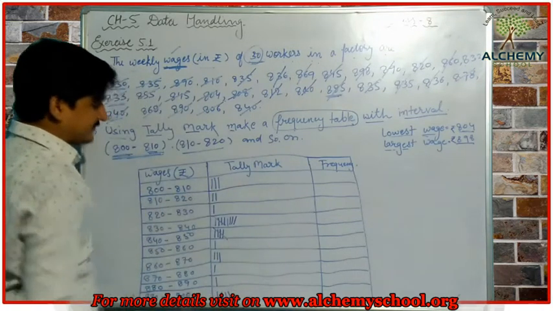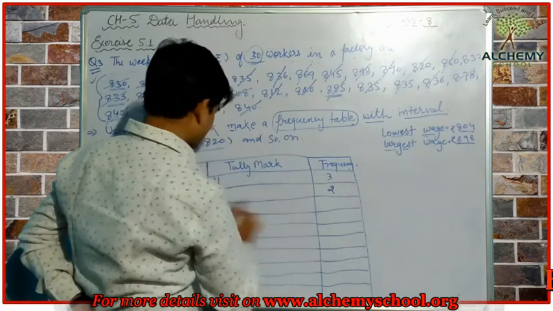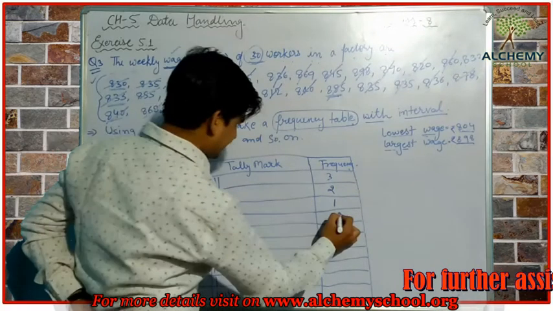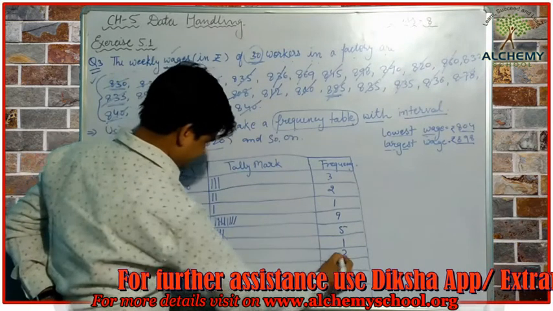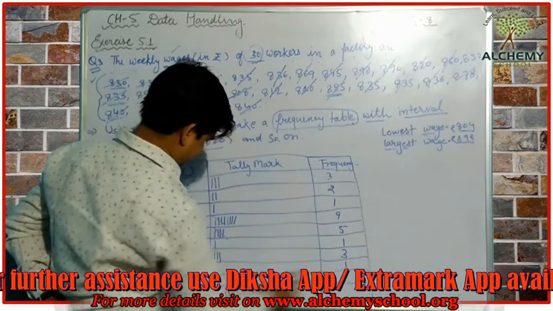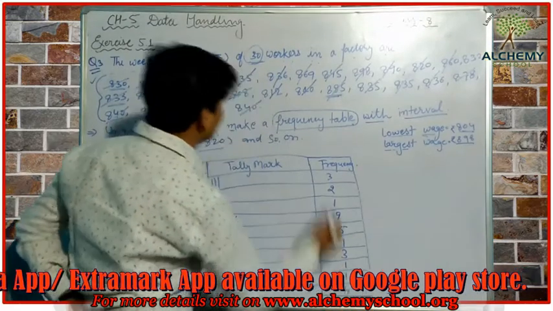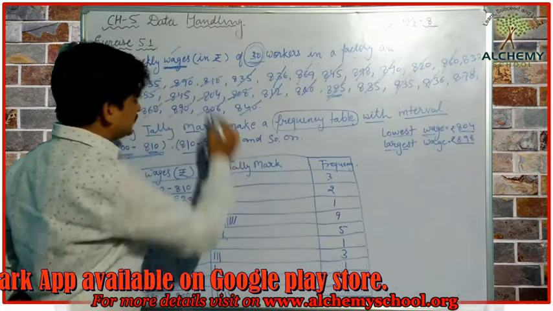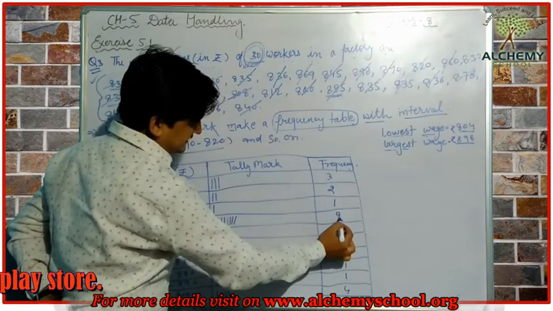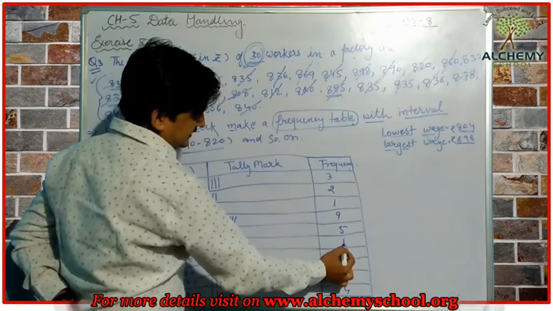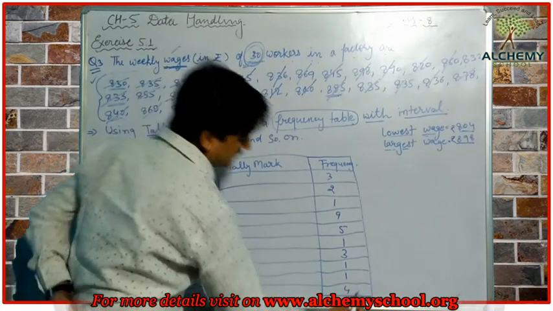Now we have to write the frequency. The frequency for this group is 3, for this is 2, for this is 1, here 5 and 4, 9, here 5, 1, 3, 1, 1 and 4. The total of the frequency should be 30 because we have included the total number of wages, 30 wages here. So 2, 3 and 2 is 5, 6, 6 and 9 is 15, 5 is 20, 21, 24, 25, 26 and 4 is 30.